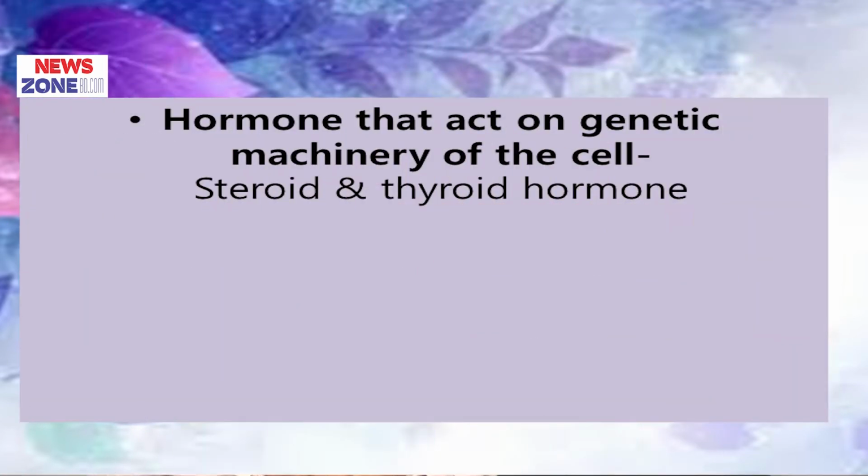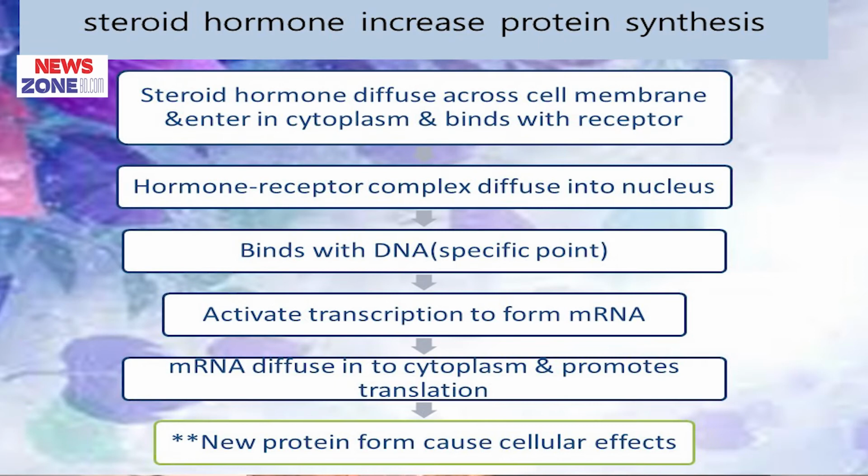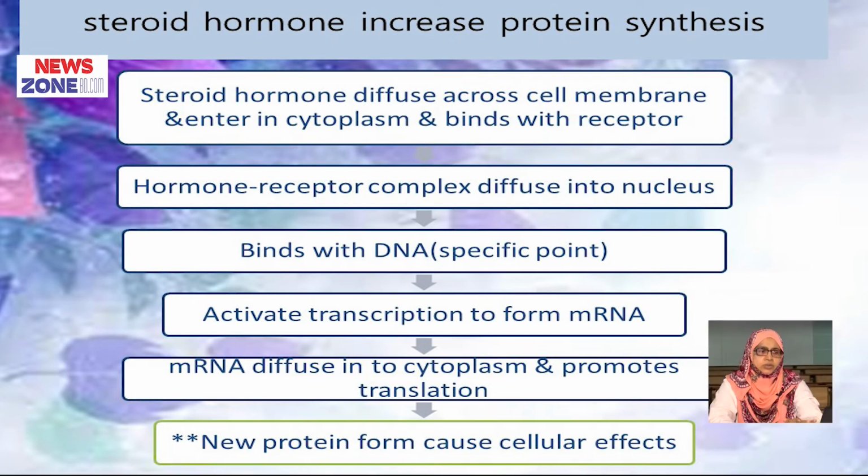Now, hormones that act on the genetic machinery of the cell are usually steroid and thyroid hormones, because they act by gene expression. First, we discuss the mechanism of action of steroid hormone. We know steroid is lipid soluble, so it can easily enter the cell through the lipid bilayer into the cytoplasm.